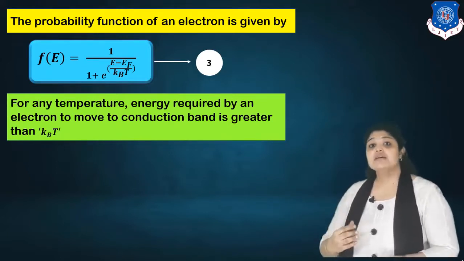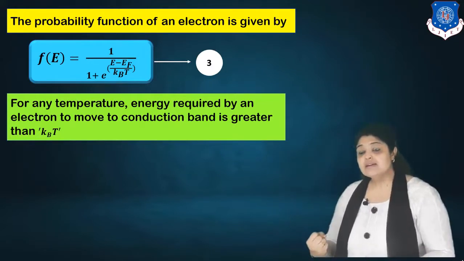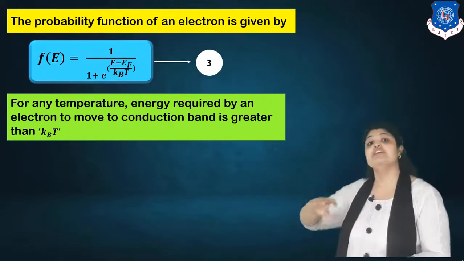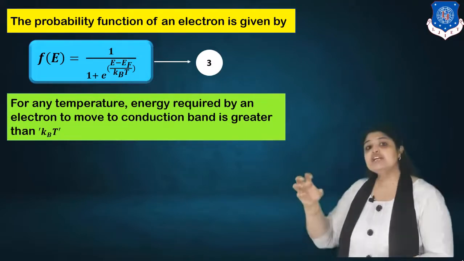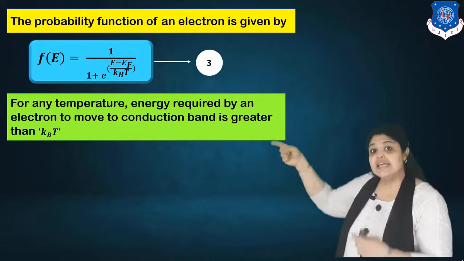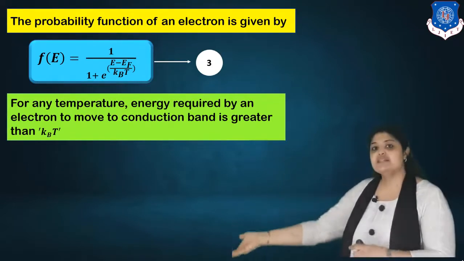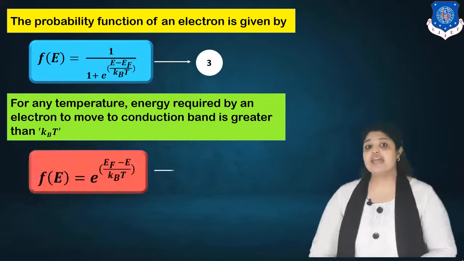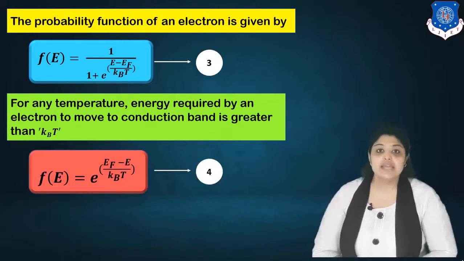That means the numerator would be very large as compared to kBT. So the exponential term will have a greater value if its numerator is higher. And if the exponential term has a greater value, in the denominator we can ignore the term 1, because you know that 1 plus infinity is infinity only. And so we have F(E) is equal to e raised to Ef minus E upon kBT.